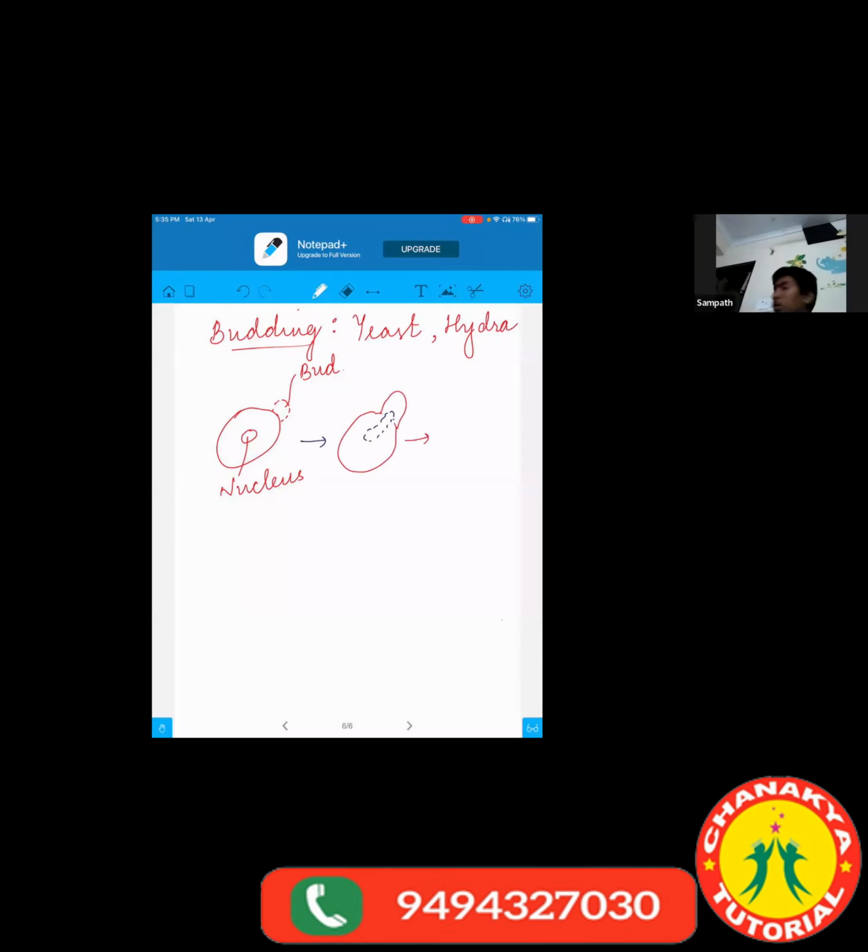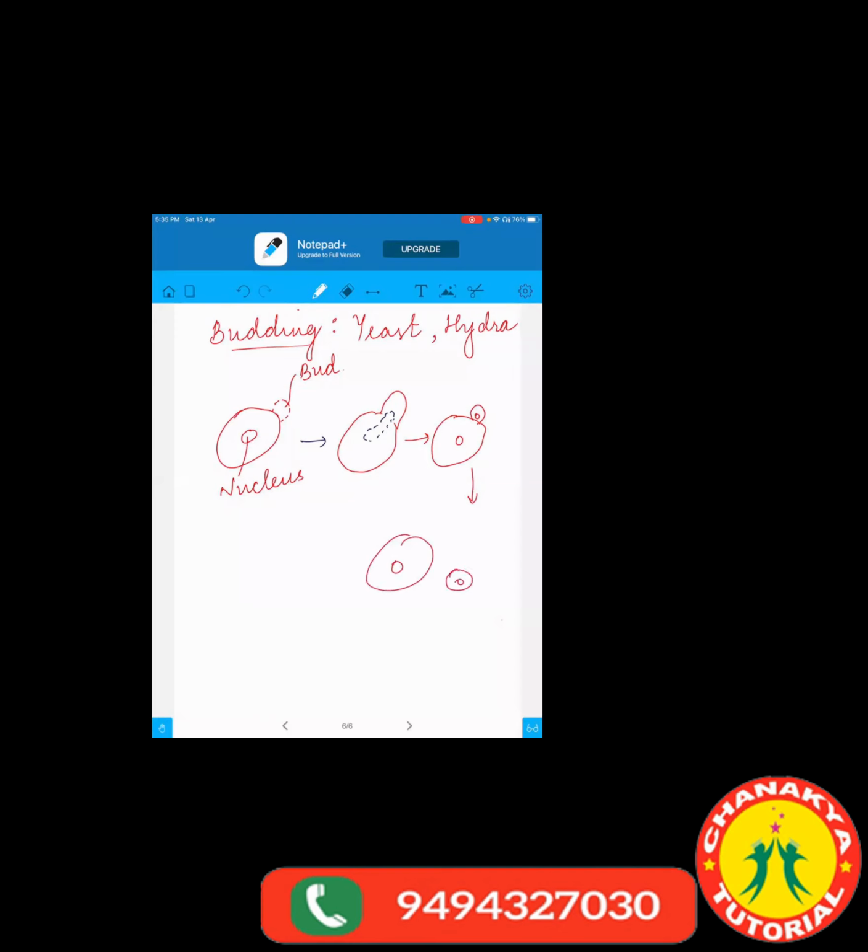bud cell. Okay, it will go into the other cell, which is the bud cell. So because of the continuous expansion and contraction, the nucleus will divide into two. One part of it will be in the parent cell and the other goes into the bud cell. So like this, two nuclei will be there. Now as soon as this yeast gets favorable conditions, favorable nutrients or temperature in the water, they get separated from the parent organism. Now here, this is the parent, and here we got the daughter yeast cell.